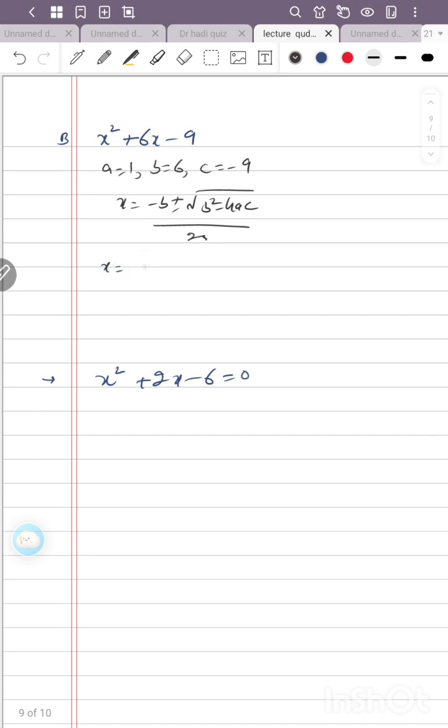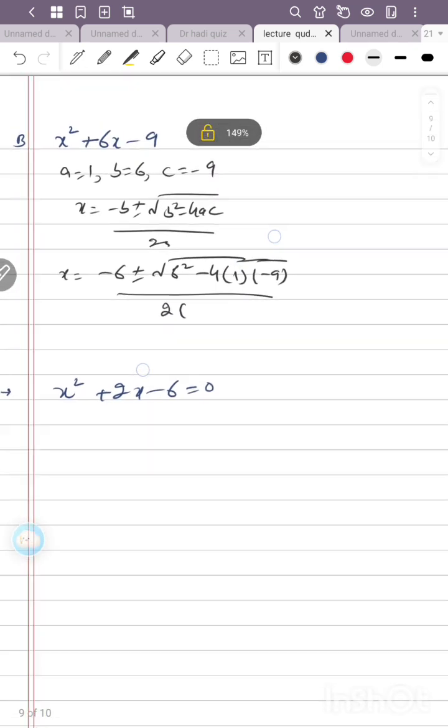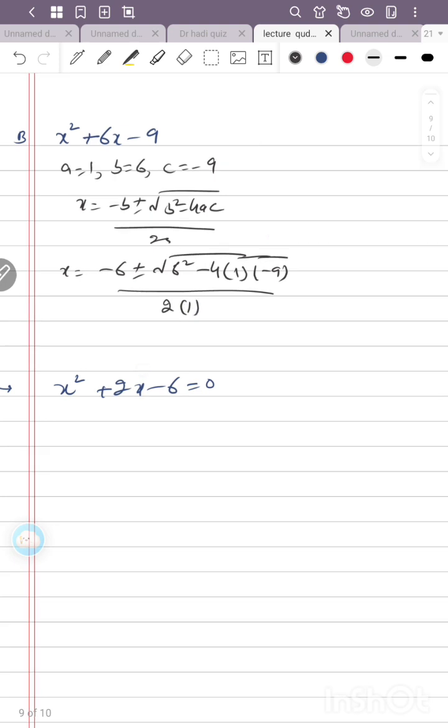So minus 6 square is 36, 4 times a, which is 1, times c, which is 9. If we solve this, minus 6 plus minus the square root of 36 minus 36, which is 0.